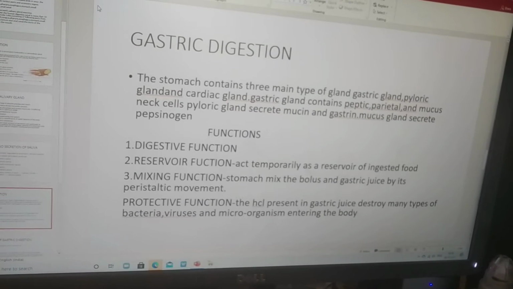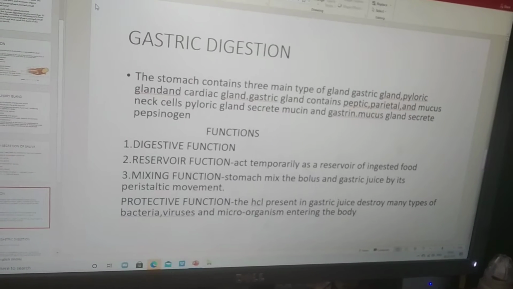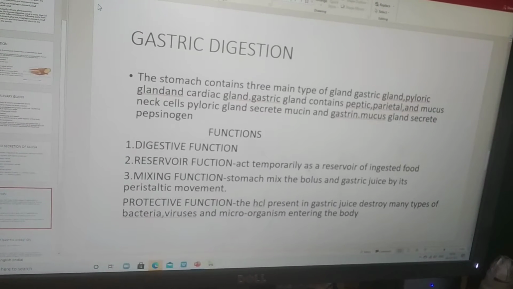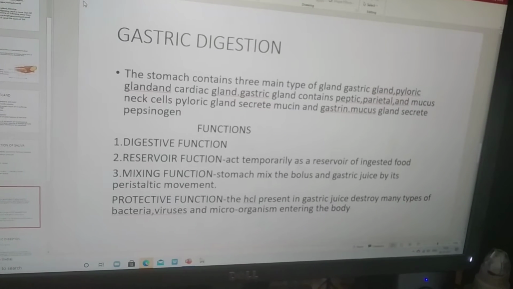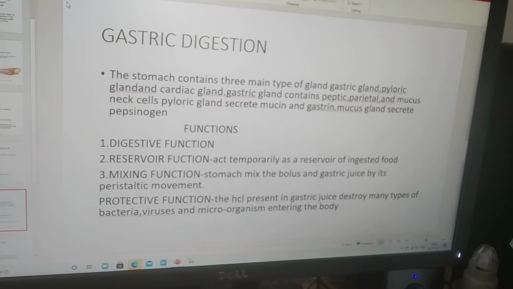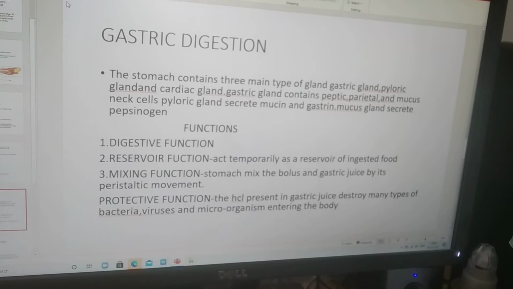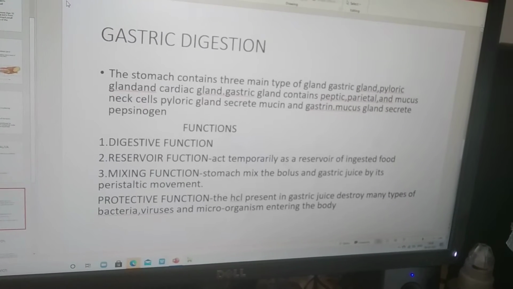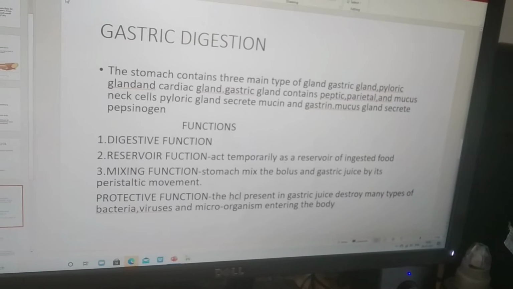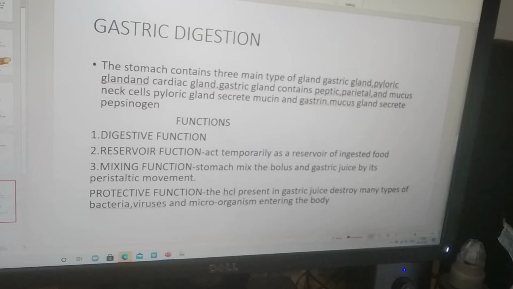In the last video we learned about salivary digestion, the salivary gland, regulation of the salivary gland, and the arrangement of the alimentary canal. Today we will learn about gastric digestion. The stomach contains three main types of gland: gastric gland, pyloric gland, and cardiac gland. Gastric gland contains peptic, parietal and mucous neck cells. Pyloric gland secretes mucin and gastrin.